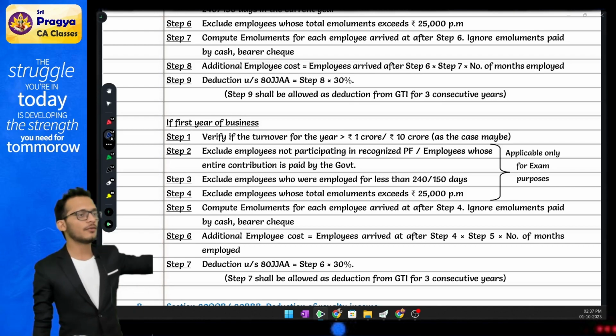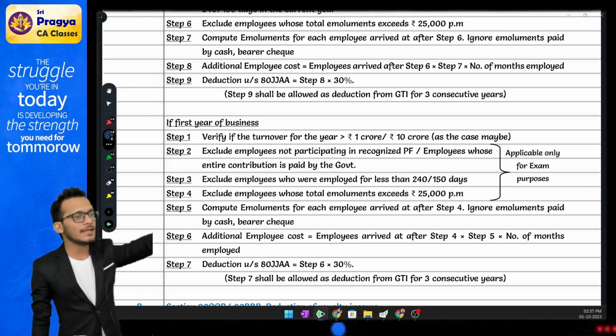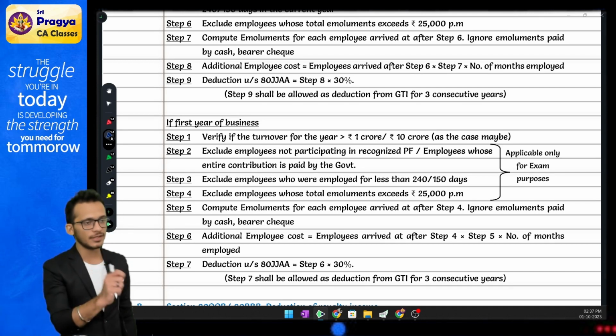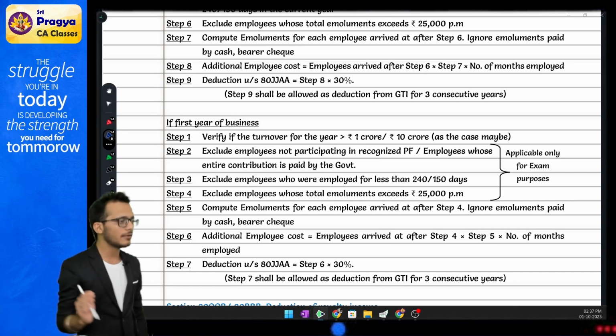But the amount which you would have offered as income would have been 2,88,000 minus 40,000, which is 2,48,000. Yes or no? Yes, there is one question like this. If you have not done it, please do it. It's there in the study material also. Okay, if it is not there, it's there in my book also.